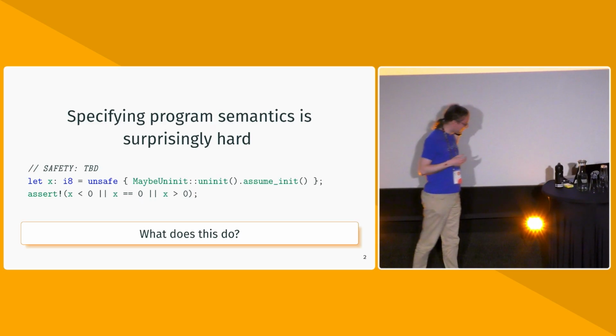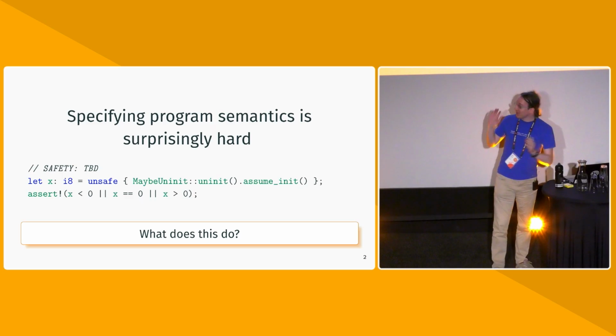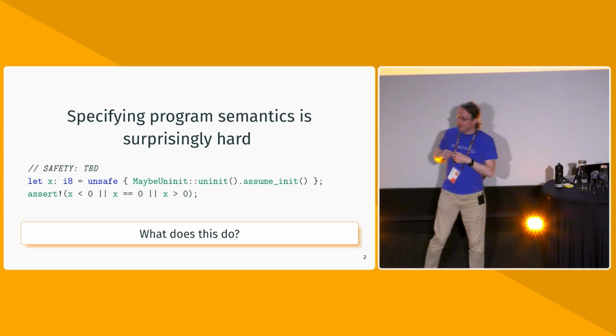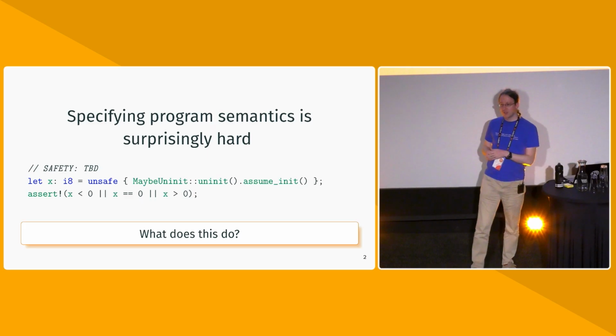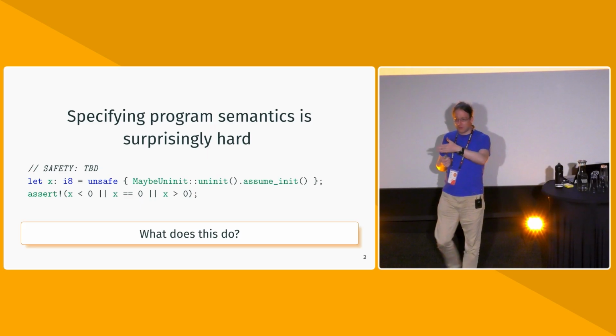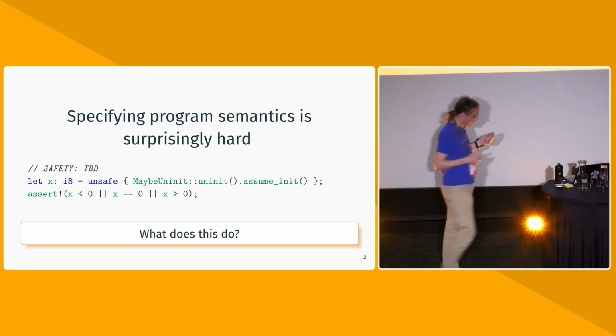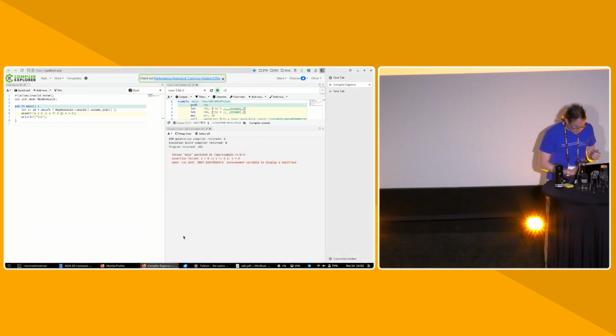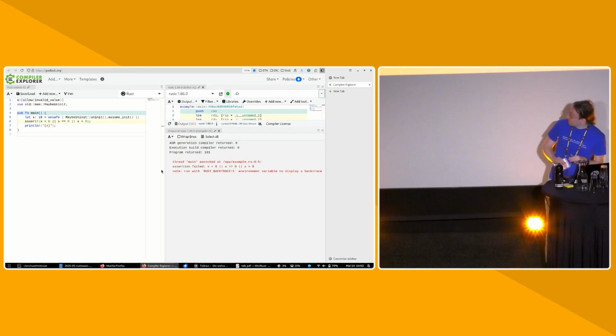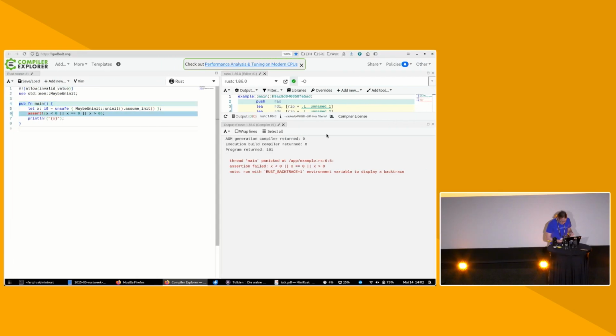So we get an integer from somewhere, and then we just test something very innocent on the integer, because I called my mathematician friend, and they told me that every integer is less than 0, or equal to 0, or greater than 0. And so clearly, that should be true here as well. So we can just go ahead and run this code in the latest stable compiler. And it turns out that the assertion fails, as you can see here on the right, which is a bit strange.